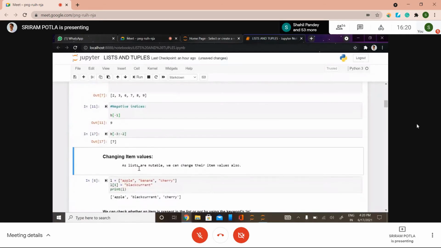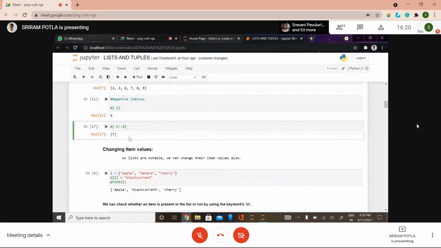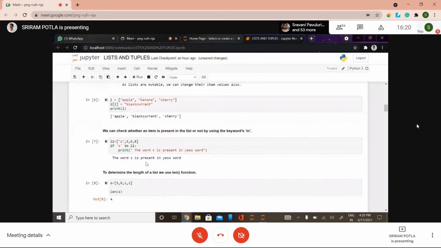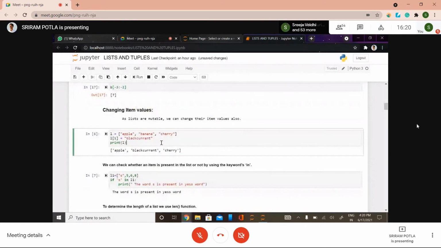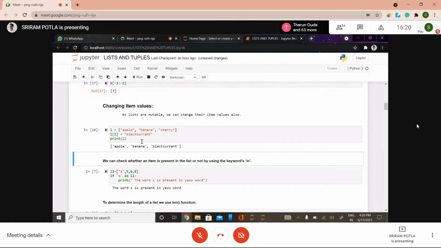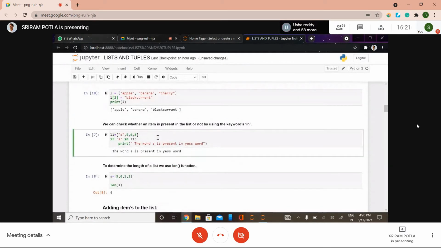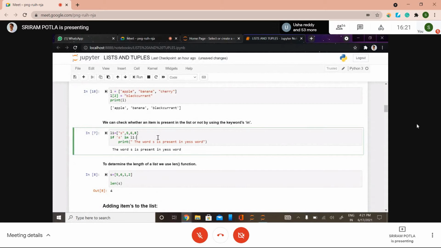So is that okay now? This is how you can change the elements of a list, by simply referring to its index. So if you want to change another element, you can do that with any other index. Now, how to check whether an element is present in the list or not, simply by using the keyword in.